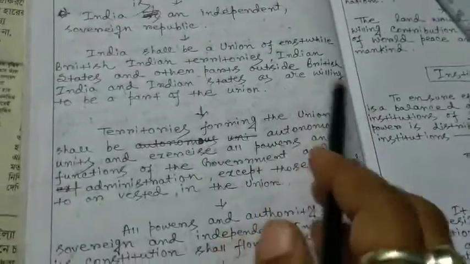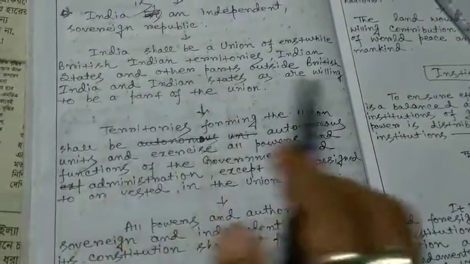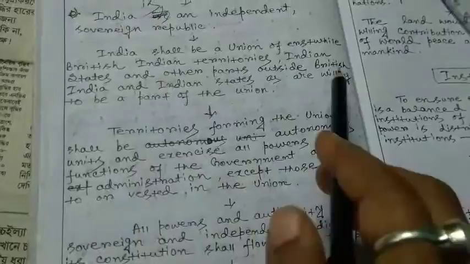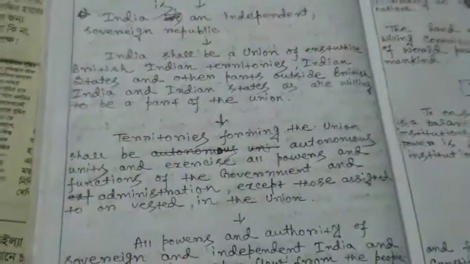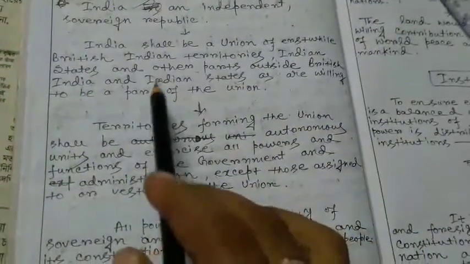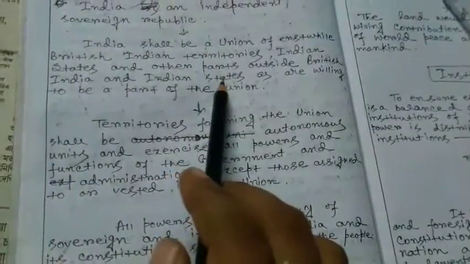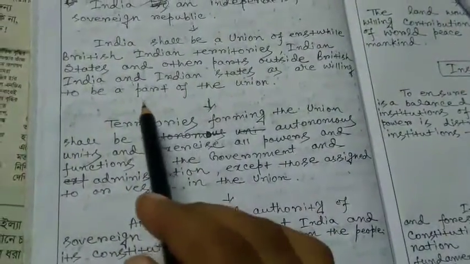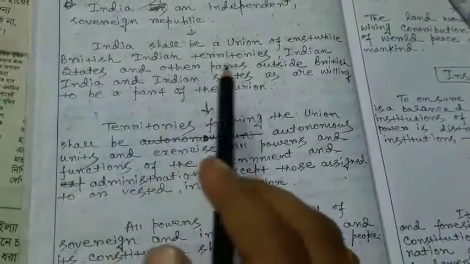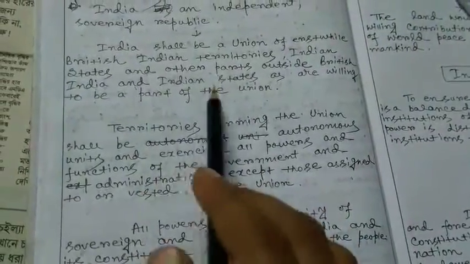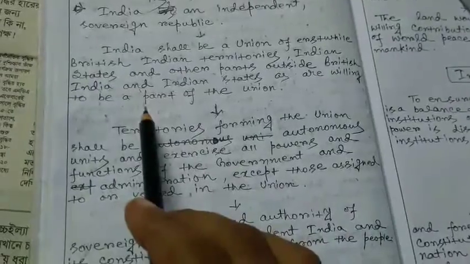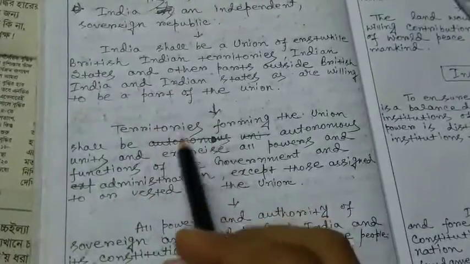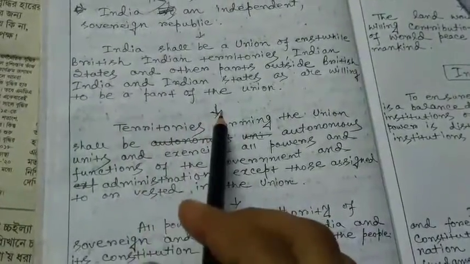Some other states which were in India were not independent at that time, being under the French colonies or under princely states.